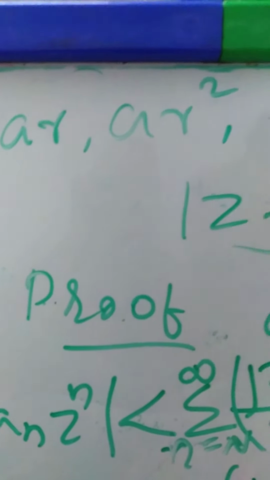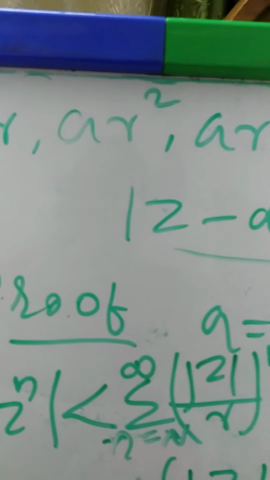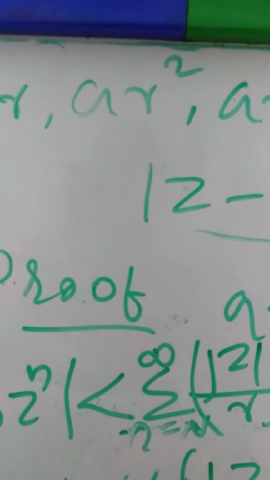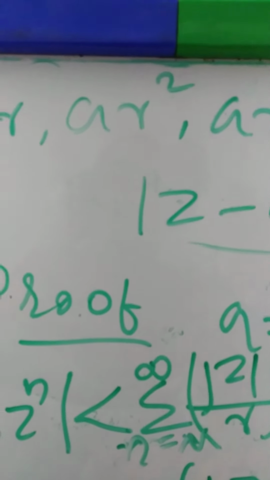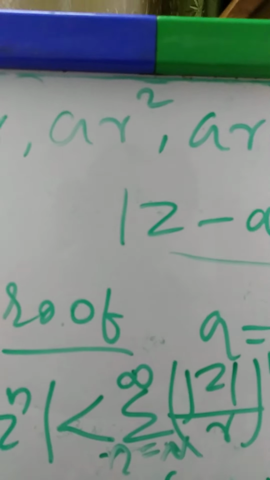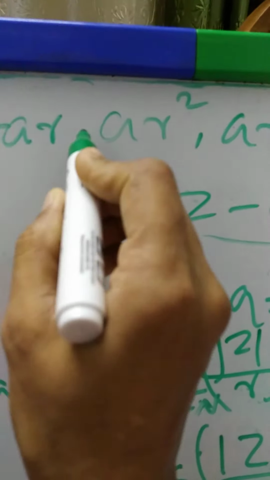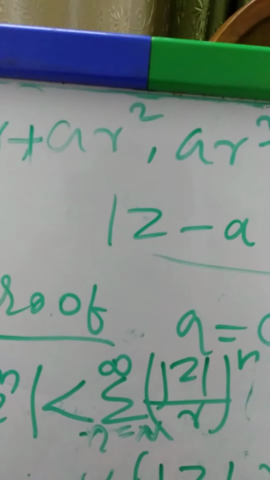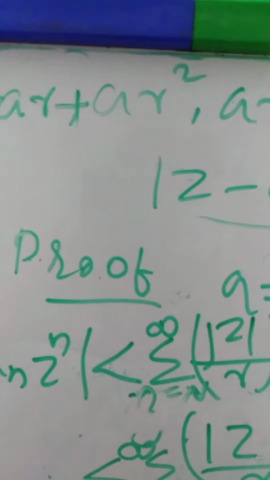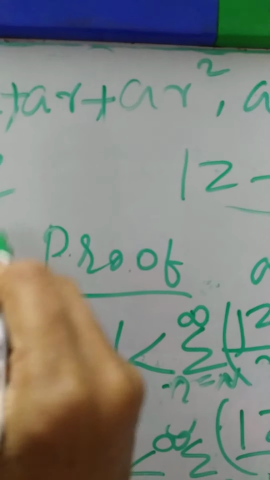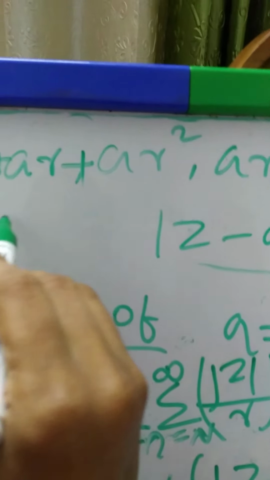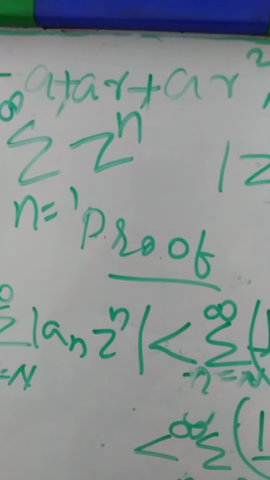Here r is known as the common ratio. Geometric series means a plus ar plus ar square plus etc. Sigma n equal to 1 to infinity z raised to n is a geometric series.